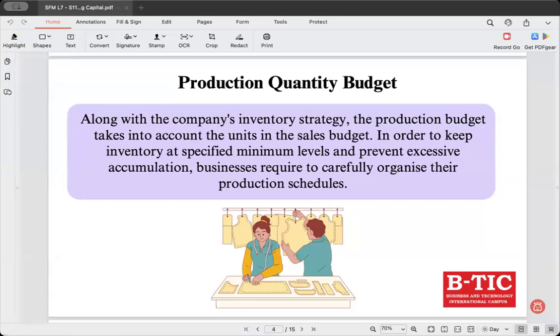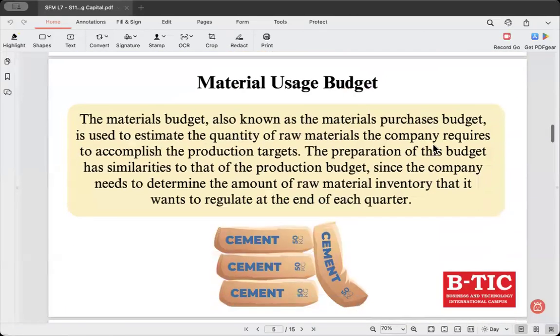So production quantity budget outlines the number of units that must be produced during a specific period of time to meet the projected sales demand, making sure that they align with the company's inventory policy. So production quantity budget is closely linked to the sales budget because they incorporate the expected sales volume and desired inventory levels in order to determine the optimal production quantity. This is about production quantity budget.